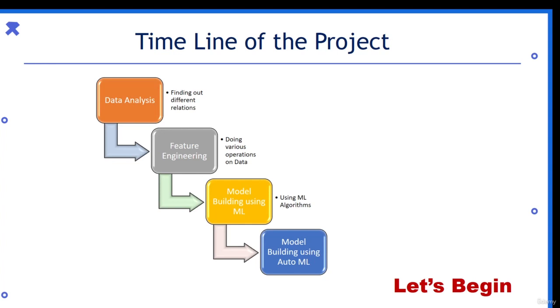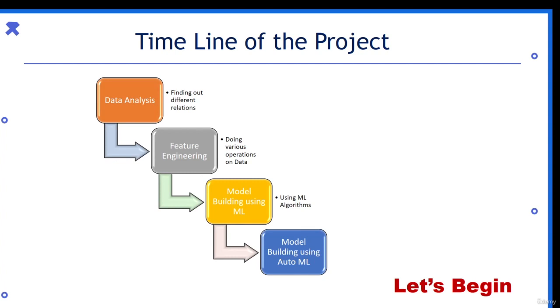Then we'll be using different machine learning techniques to build our model. That is the regression problem we have. So we'll be using different regression machine learning models. Then we'll be shifting to automated machine learning. I'll be showing how we can automate the model development part in this video. So this will be a pretty interesting project.